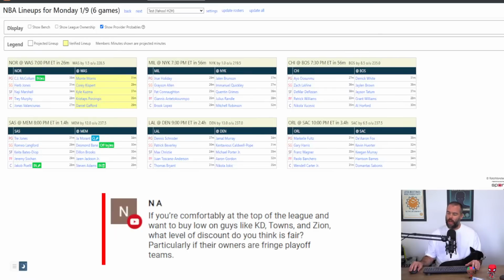NA says, if you're comfortably at the top of the league and want to buy low on guys like KD, Towns, Zion, what level of discount do you think is fair? Particularly if they're owners of fringe playoff teams. I think that you can get away, especially with KD's recent news and injury. Like KD might be out to the All-Star break. You could, top 70 player, I reckon. Honestly. If a player's a fringe team, they need something that's not the 140th best player off the waiver wire. So a top 60, 70 player is worth looking at.